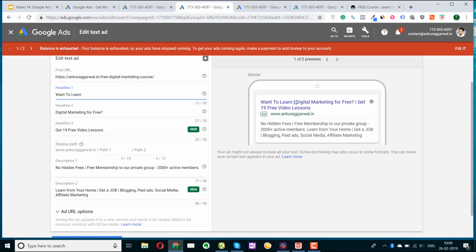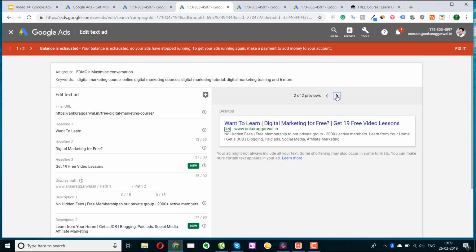So there's a headline 1, this section, then there's a headline 2. Both of them have a limit of 30 characters. Then you have a headline 3. My headline is: want to learn digital marketing for free, get 19 free video lessons. Now description is this section, where you can add a 90 character description. Again, you can add a 90 character description 2. This is a new feature added by Google. Earlier there was no headline 3 or description 2. They have just added it, that is why there's "new" written here.